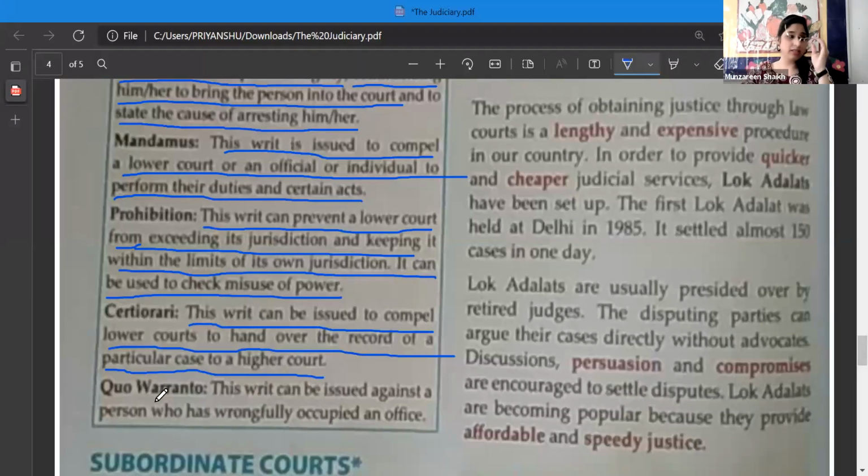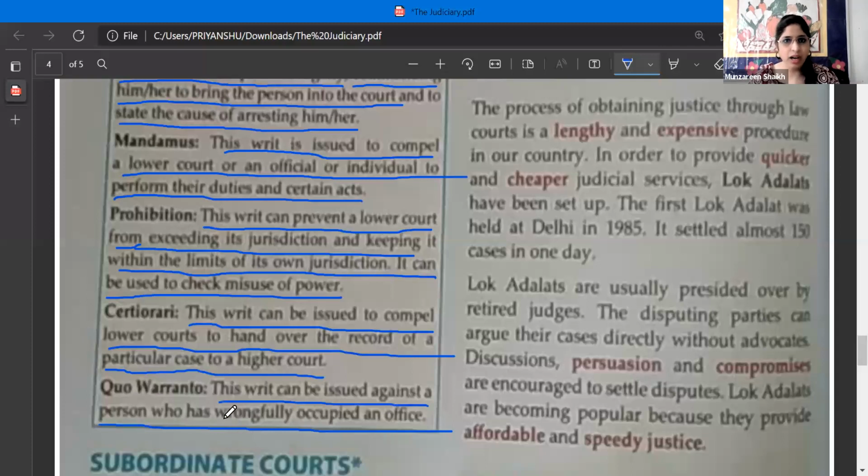Which is the next writ? Quo warranto. Yes, quo warranto. What does quo warranto mean? This writ can be issued against a person who has wrongfully occupied an office. Does this happen in reality? Yes.